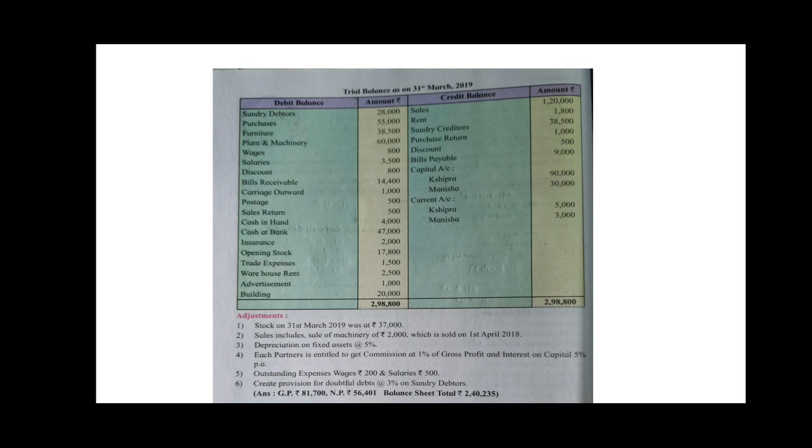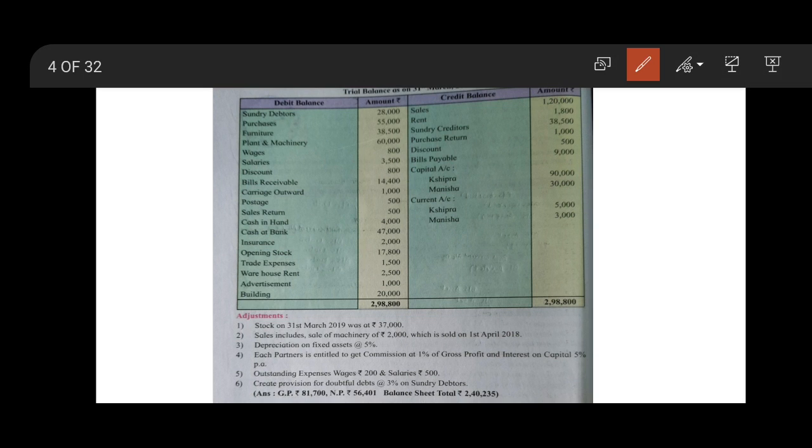We'll mark out the adjustments first. The first adjustment is about closing stock, that we don't mark. Next is about sales: include sale of machinery 2000 which is sold on 1st April. So it is an adjustment on sales, mark the sales. Third one, depreciation on fixed assets at 5%. So find out the fixed assets: furniture, plant and machinery and building.